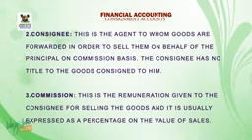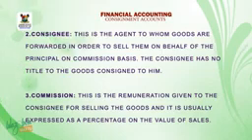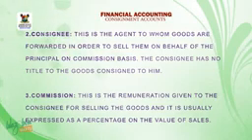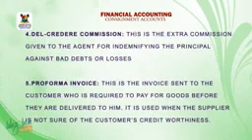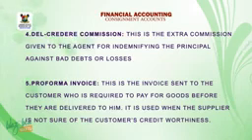3. Commission. This is the remuneration given to the consignee for selling the goods, and it is usually expressed as a percentage on the value of sales. 4. Del credere commission. This is the extra commission given to the agent for indemnifying the principal against bad debts or losses.